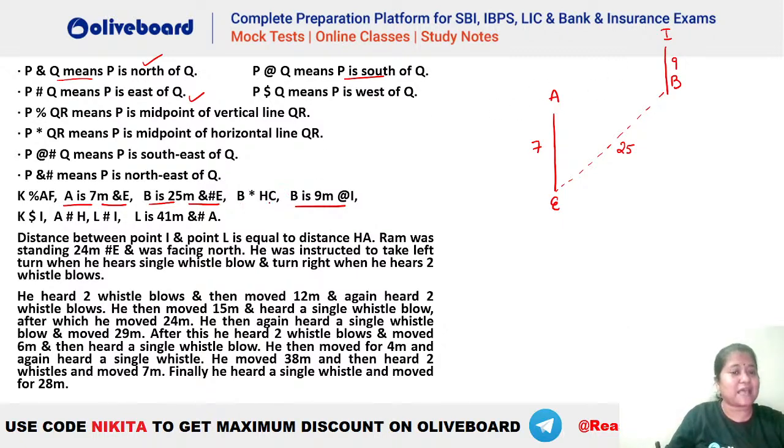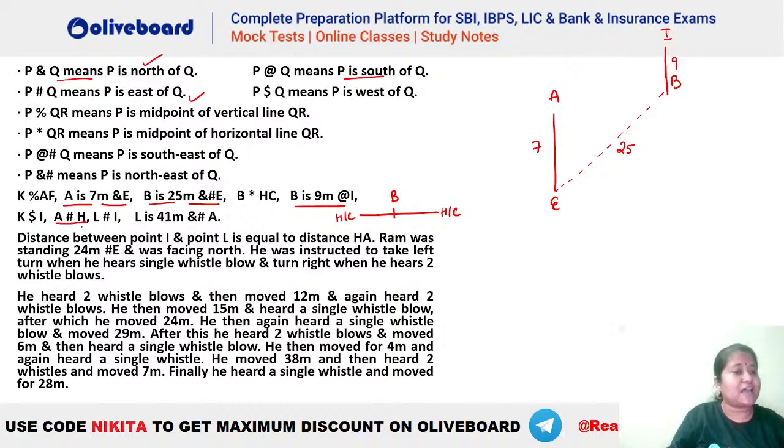Then B is asterisk HC. Asterisk means what? Asterisk means the midpoint of the value HC, right? So the horizontal value, that means B has to be here and HC will be something like this, either H or C. Similarly, either H or C. We do not know whether H is towards the left or C is towards the left. Okay. What else do we have here?